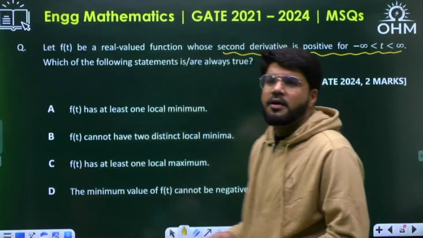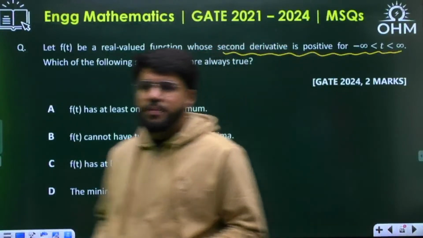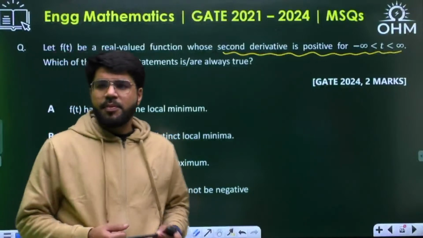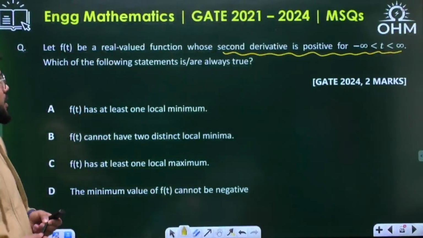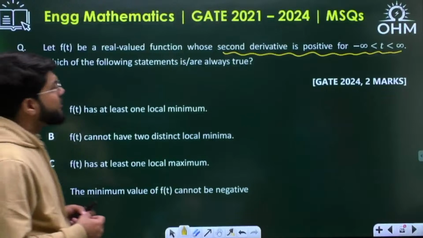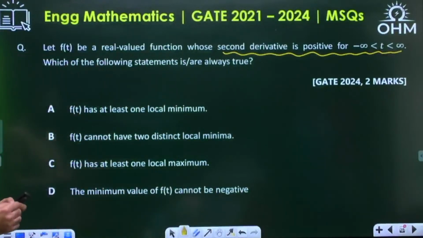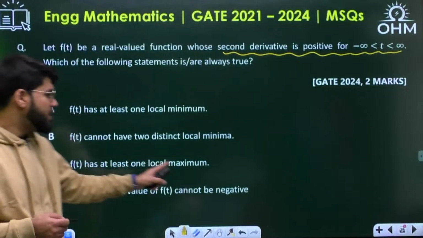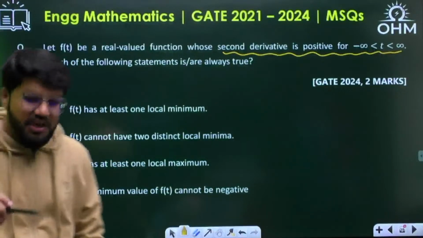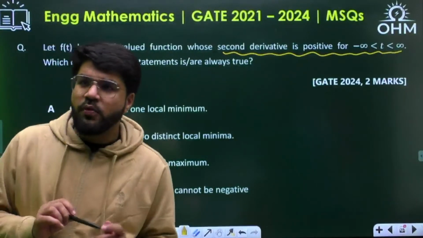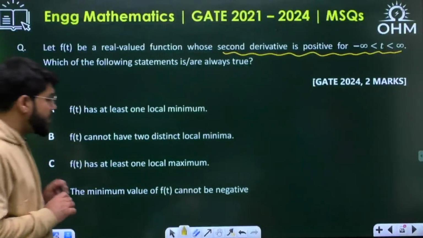What are the answers coming up? Hovant says A and B. Now see, the second derivative is positive for all values of time. f(t) has at least one local minima, f(t) cannot have two distinct local minima, f(t) has at least one local maxima. Now the option which is 100% wrong,